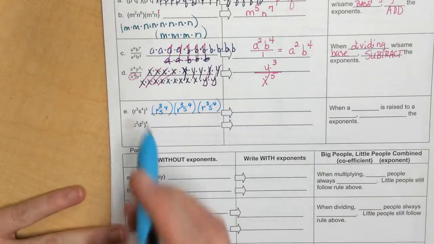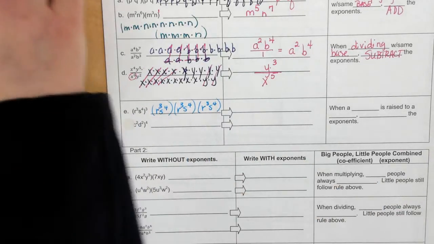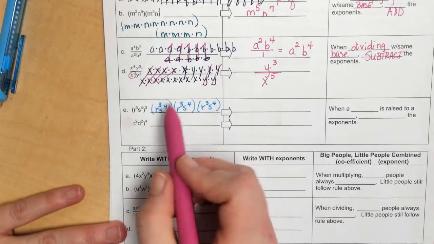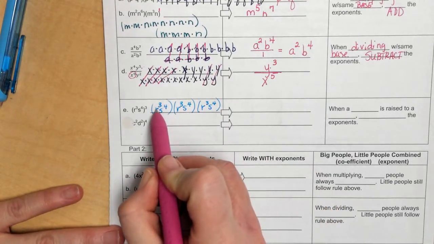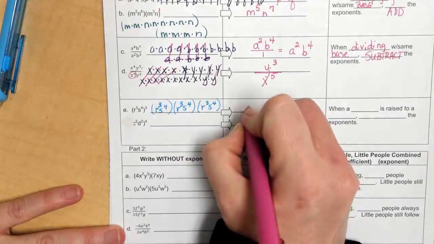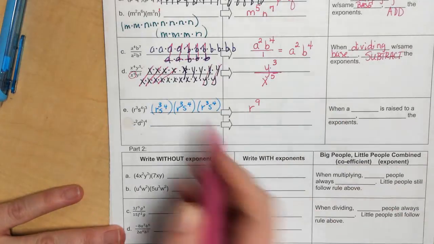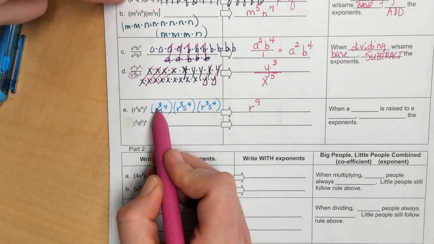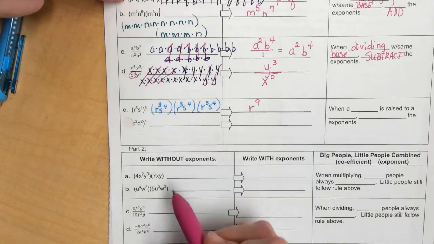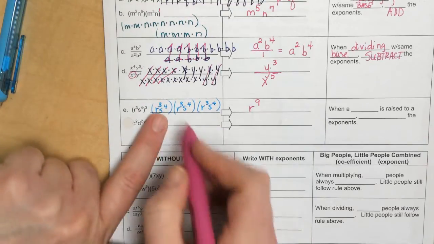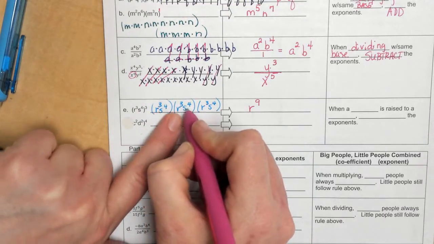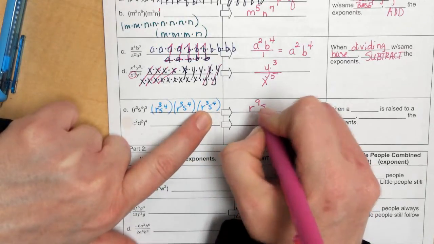Okay, so that cube means that I'm going to write it 3 times. So I know that I have 3 r's, 3 r's, and 3 r's. So that's 9, because you can add, right? We're multiplying now. 3, 4, 5, 6, 7, 8, 9. For the s's, I have 4. That's 8, 12.